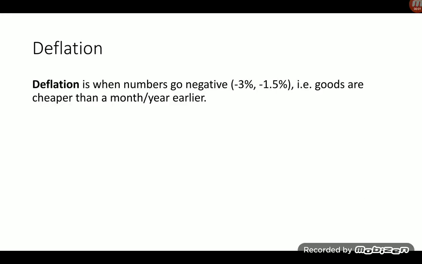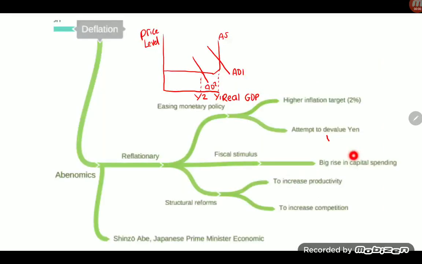Deflation is when numbers go negative. In other words, it's when goods are cheaper than last month or even a year earlier. It can be expressed diagrammatically with a shift in AD1 to AD2. You can see that the price level will fall, and also there will be a fall in real GDP from Y1 to Y2. An example of a country that has experienced deflation is Japan.